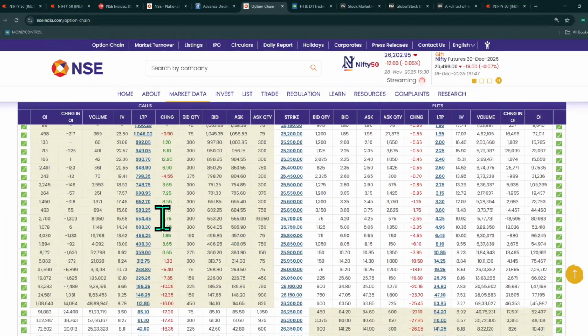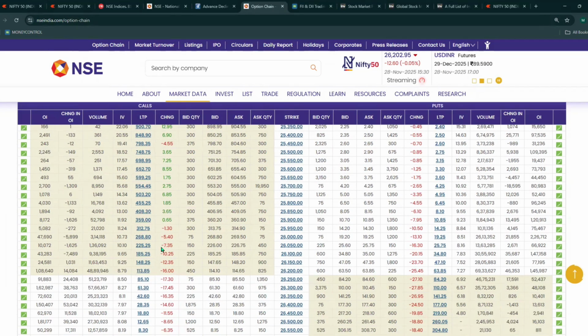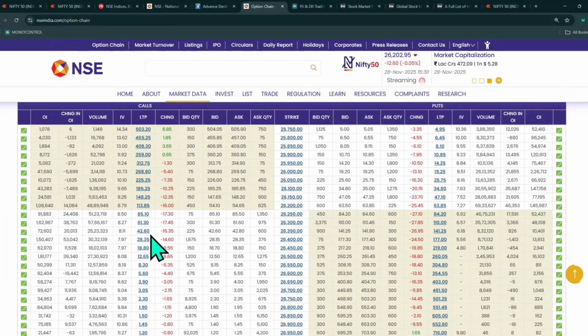In the money call option is buying, but deep in the money call option is buying, not at the money or near the money. So I can consider it is selling in the money call option, selling out of the money call option, selling in the money put option, selling out of the money put option. So it's a consolidation market, or you can say a range bound market. If you want to set a target or boundaries, you can see here 1,62,000 call open interest, which will act as resistance, that is 26,300.